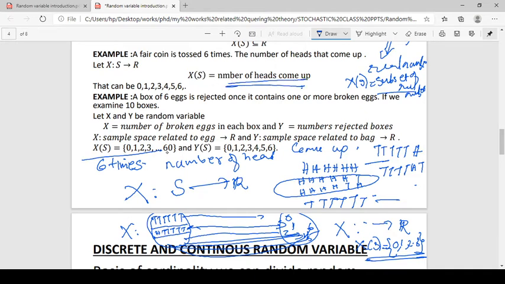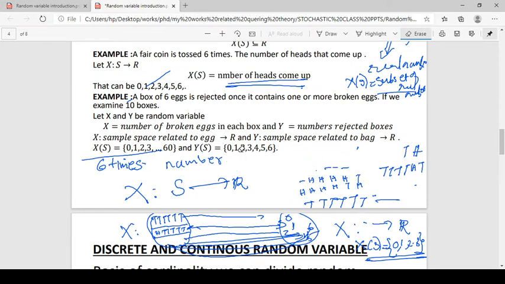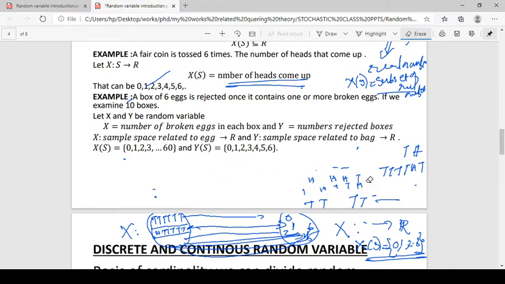The next example: a box of 6 eggs is rejected if it contains one or more broken eggs. So we have 10 boxes, and each box contains 6 eggs.